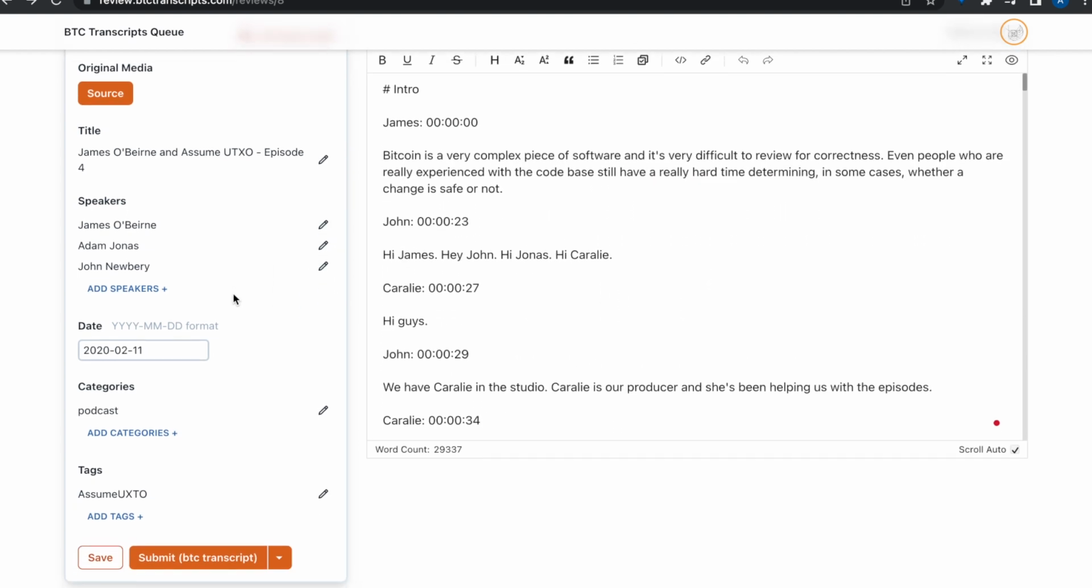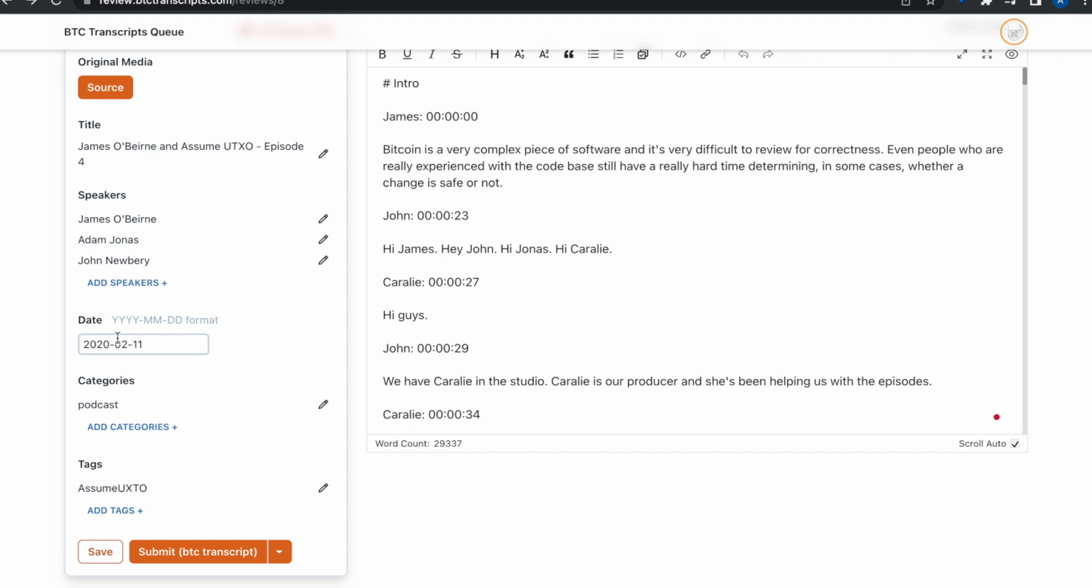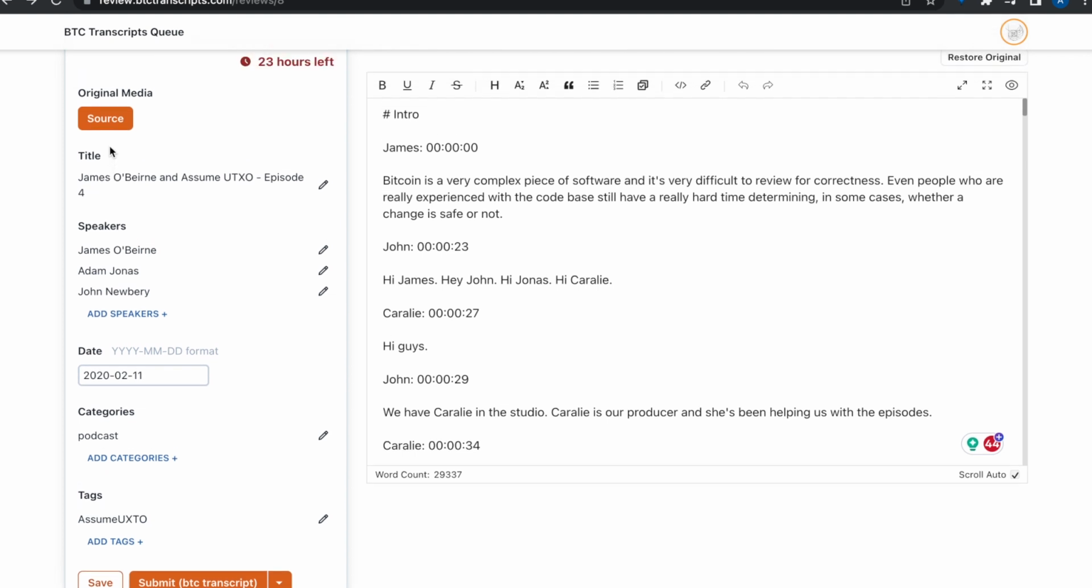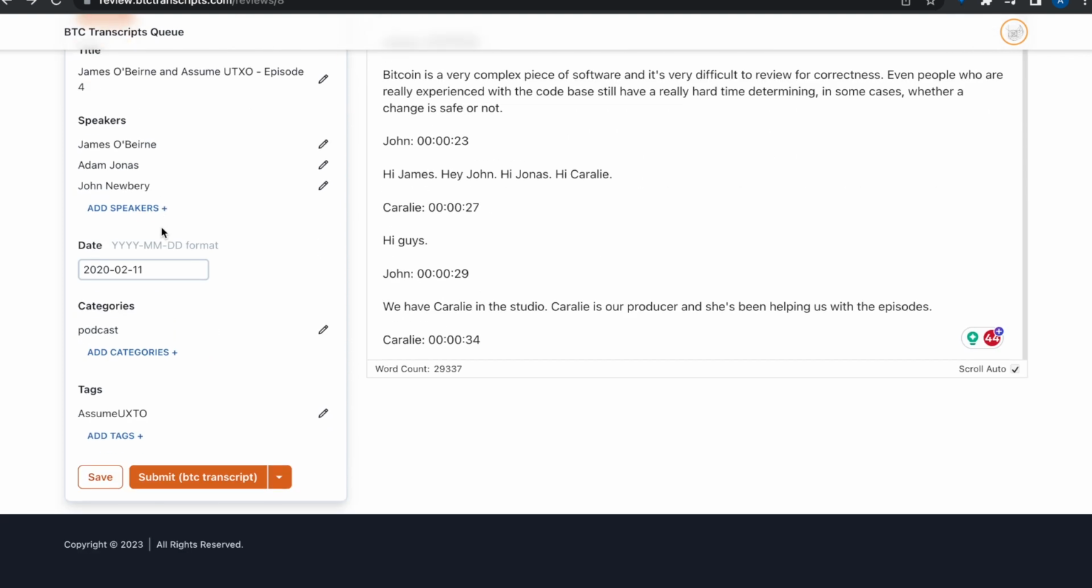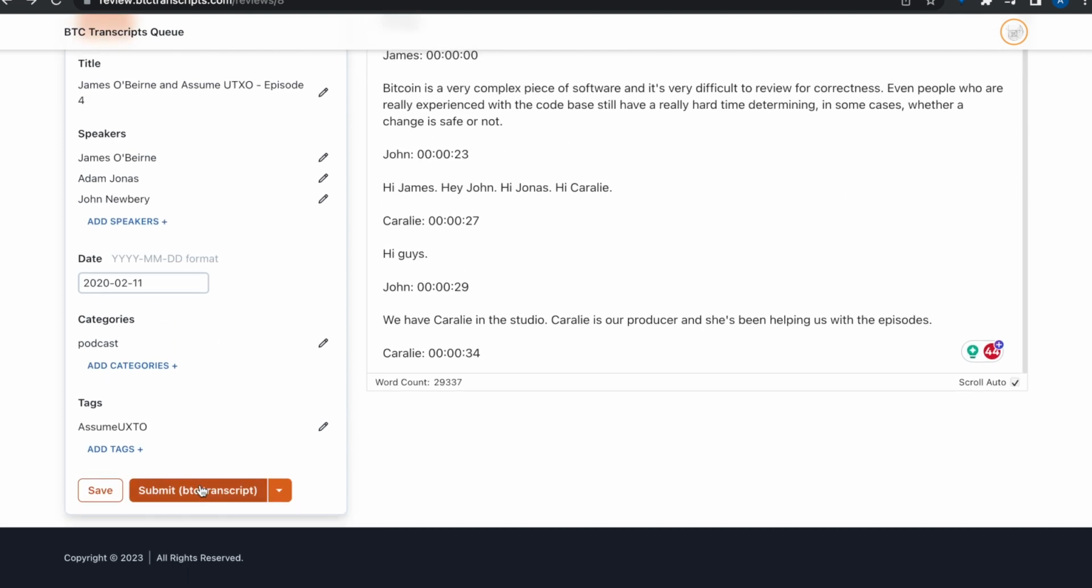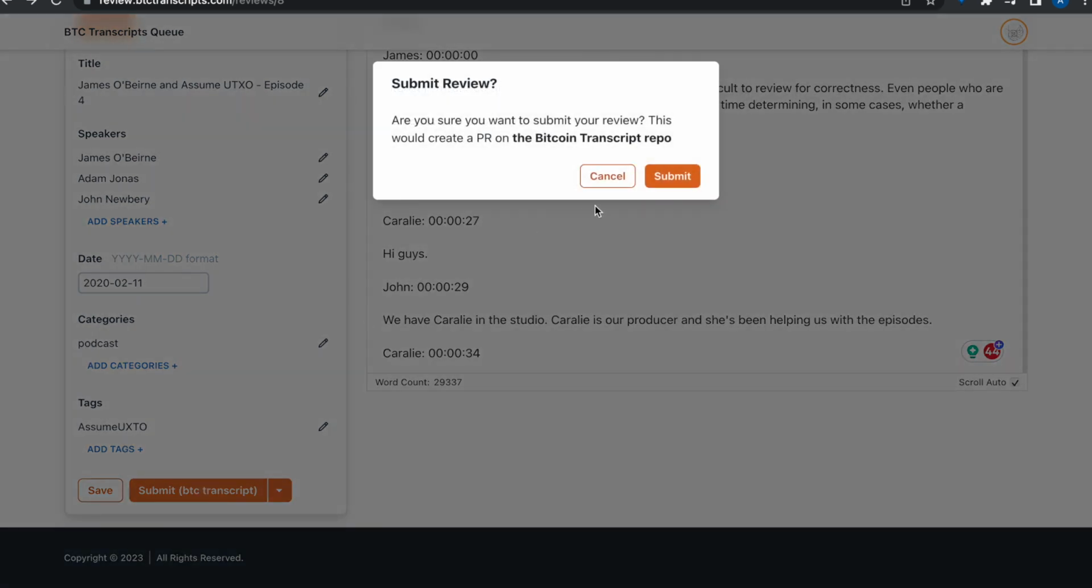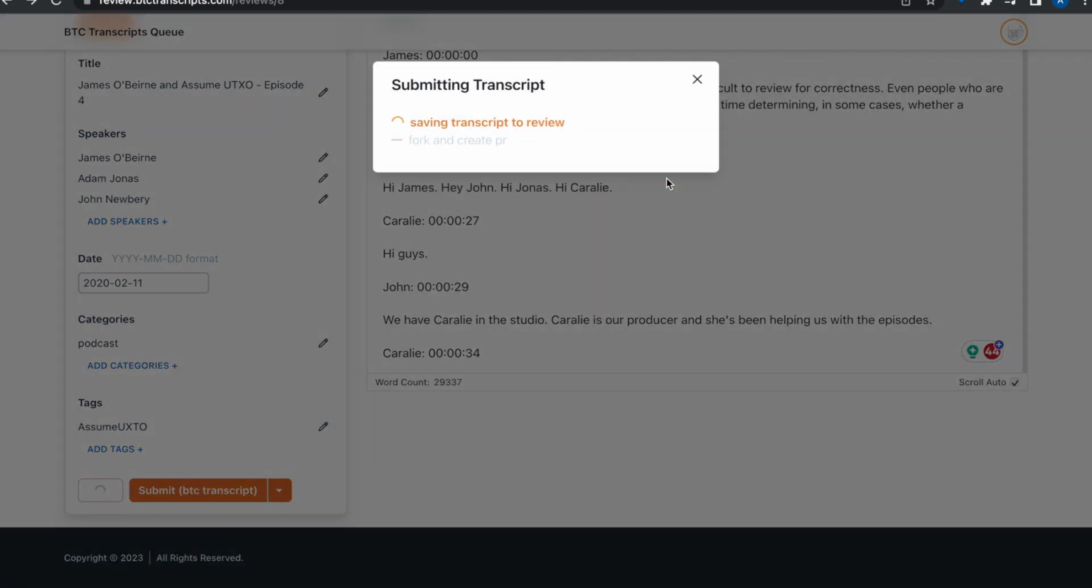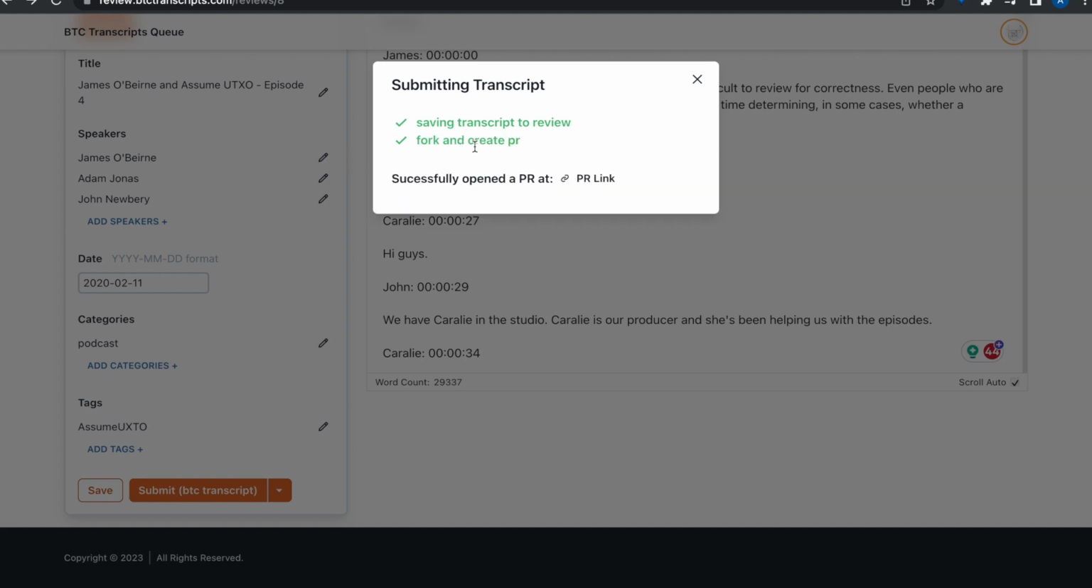I'm going to double check that everything's right. This date looks right, the category looks right, tags, speakers, title, everything looks good to me. So I'm going to go ahead and submit it. This is going to fork it for me. It's going to create a PR on my behalf. I don't have to worry about it, and I am going to be able to track that going forward.